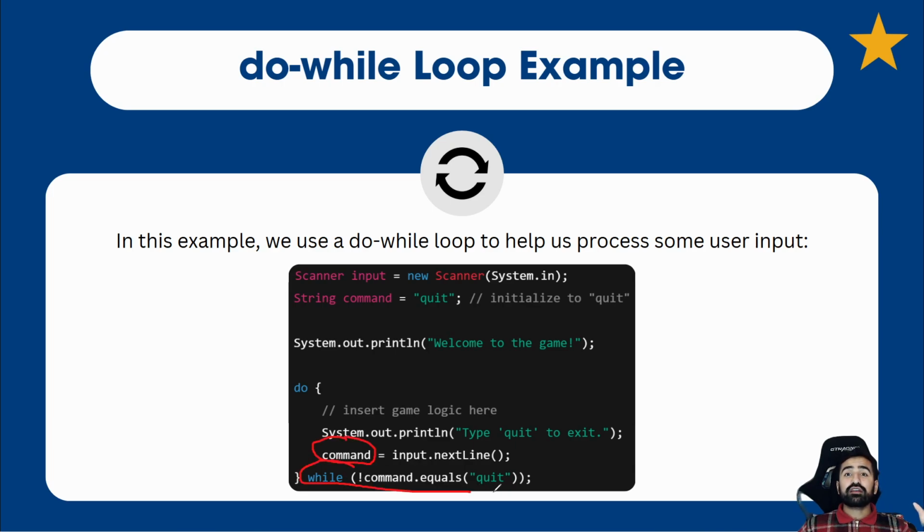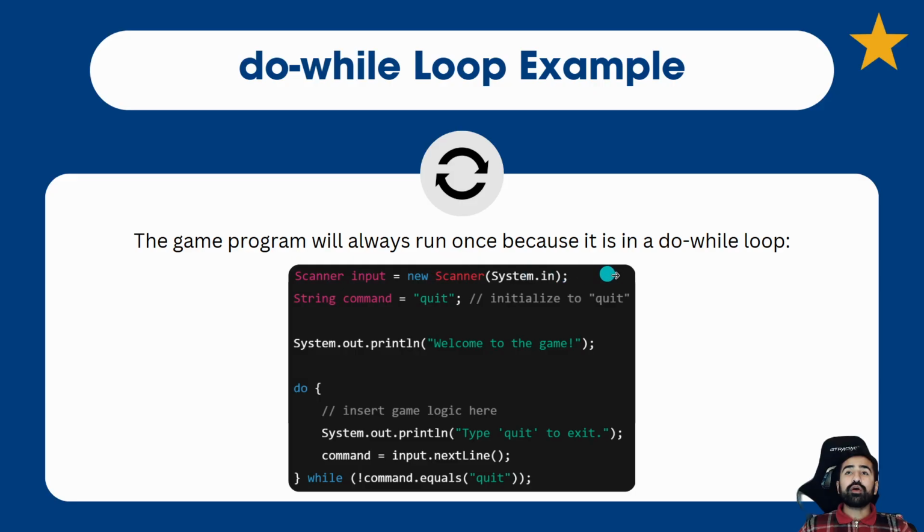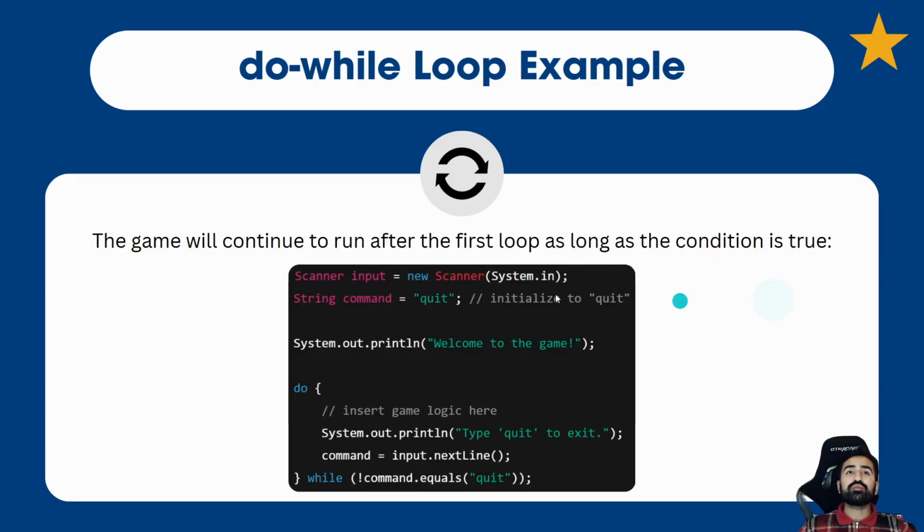And then you check. So by checking afterwards, we're making sure that this loop runs at least once, even if it starts off as quit. That's not going to stop it from running that one time. One of the advantages of the do while loop. So this game program will always run once because it's in a do while loop. The game will continue to run after the first loop as long as the condition is true.